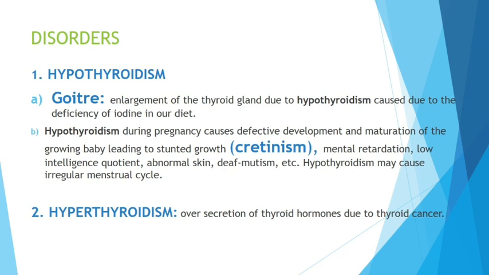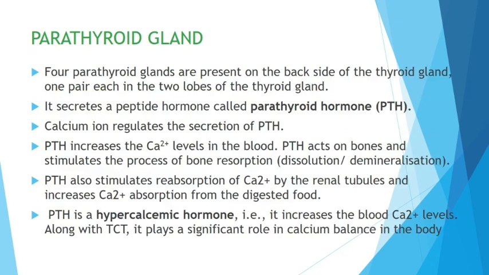Next, hyperthyroidism, excess. It causes thyroid cancer. Done. Note this point. Parathyroid gland, as I said earlier, on the dorsal side, there are four tiny glands. They secrete a peptide hormone, that is a protein hormone called parathyroid hormone, PTH. It also regulates calcium ions in the body. PTH increases calcium levels in the blood. You may get a question: name the hormone which increases calcium levels in the blood, that is PTH. Normally it acts on the bones for resorption, getting the calcium back from the bone. That is done by the PTH.